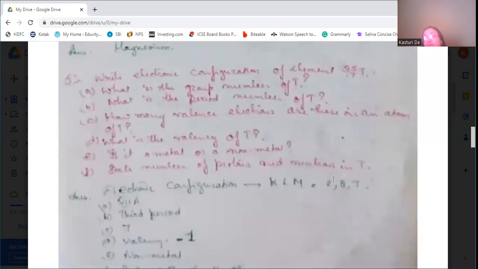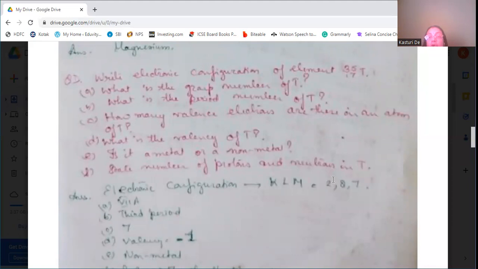So the electronic configuration will be K, L, and M. Three shells will be there, so it will be 2, 8, and 7.